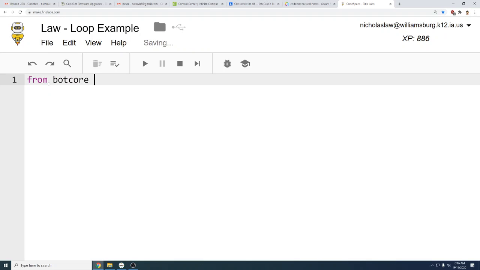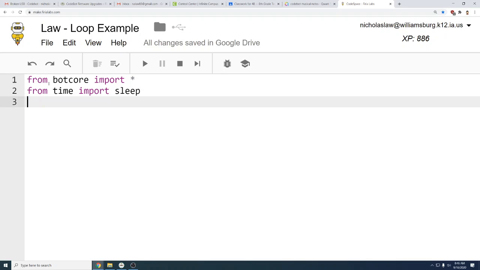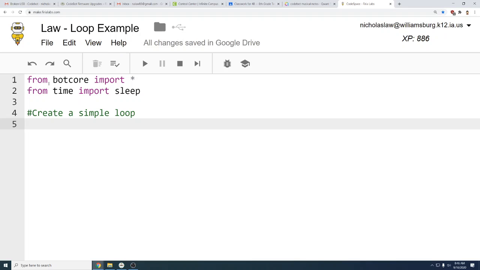Okay, so what I want to do is, with every program we need to type in from bot core import asterisk, from time import sleep, and there's other things that we can always bring in. So I'm just going to create a simple loop. My objective, my complex behavior for this, is to create a simple loop.